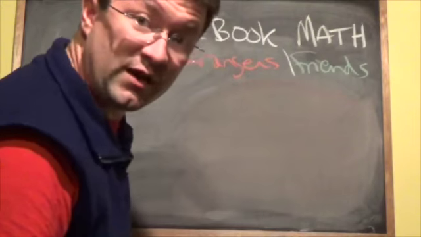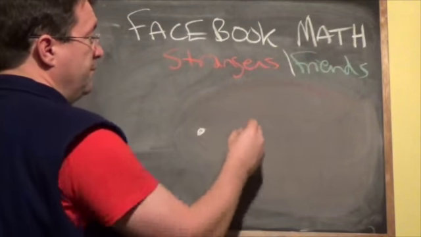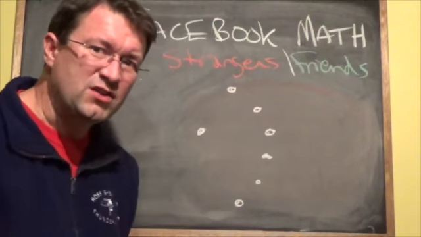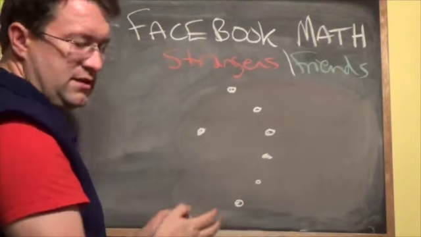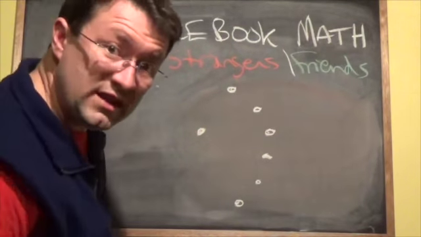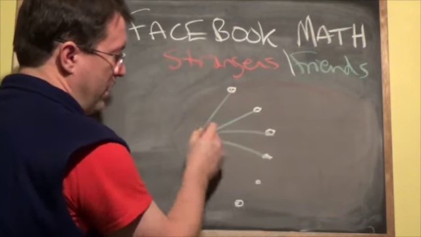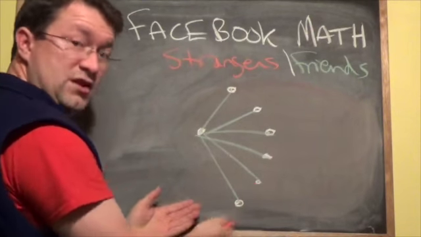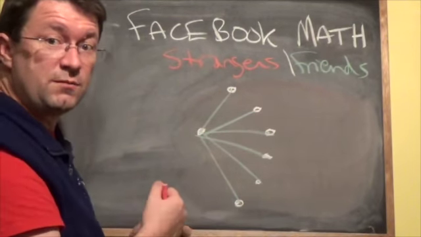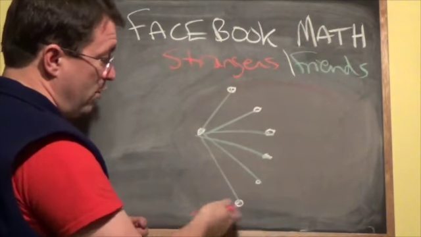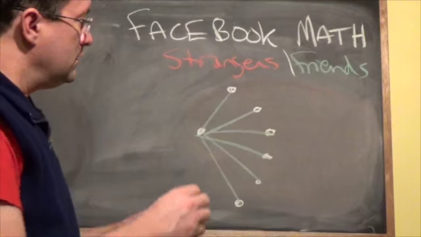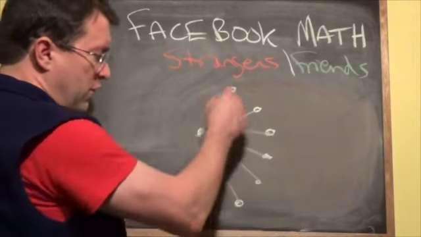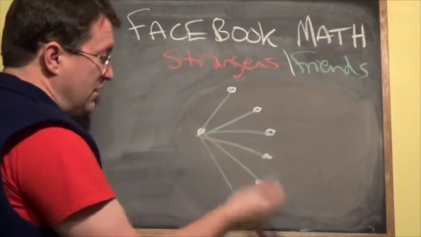Now, the other situation that we could run into is you. And this is a nice argument too. We can also argue this with you connected to 6 other people, and let's say we're connecting these as all your friends out of that group of 10 people. So we're going to take that group of 6. Now this could be more, because there are at least 3 more people included here. But the way this argument works is this: here's you connected to these 6 people. Let's say you're friends with all of these people. Now this could be more or less.